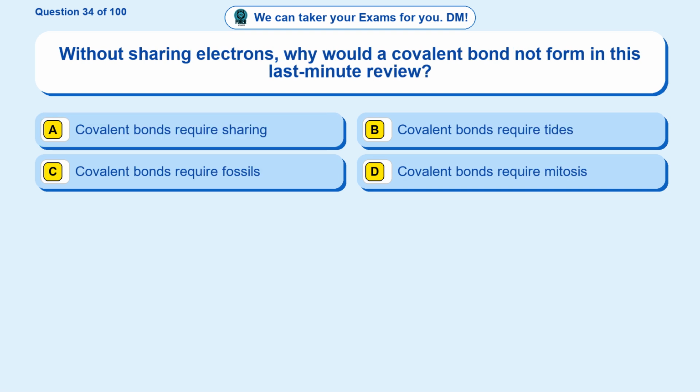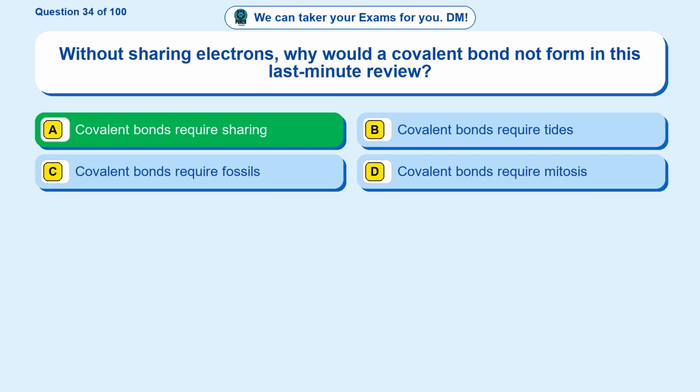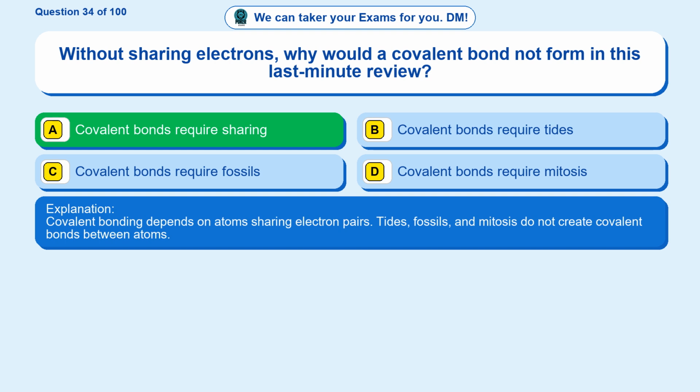Question 34. Without sharing electrons, why would a covalent bond not form in this last-minute review? Option A, covalent bonds require sharing. Option B, covalent bonds require tides. Option C, covalent bonds require fossils. Option D, covalent bonds require mitosis. The correct answer is option A. Covalent bonds require sharing. Covalent bonding depends on atoms sharing electron pairs. Tides, fossils, and mitosis do not create covalent bonds between atoms.